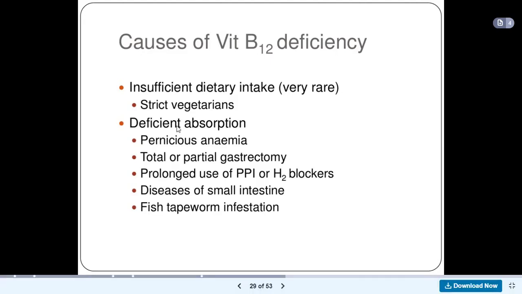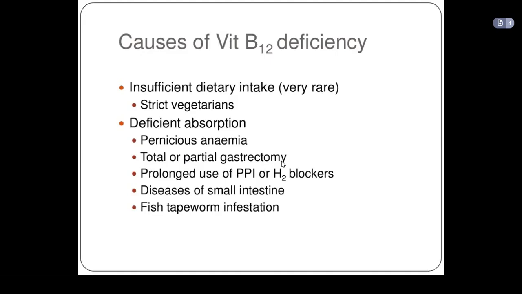Good. Now, another reason for deficient absorption of vitamin B12 is what we call total or partial gastrectomy. In gastrectomy, there is a resection of the stomach, or surgical removal of parts of the stomach. When you cut away the parietal part of the stomach, whether it is partial gastrectomy or total gastrectomy, it could affect the parietal cells. An absence of parietal cells means absence of intrinsic factor. An absence of intrinsic factor means inability of vitamin B12 to be absorbed.